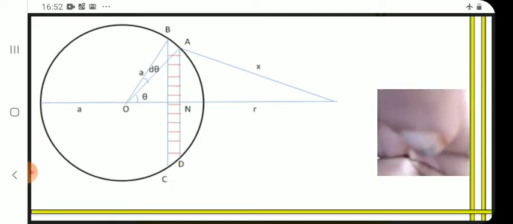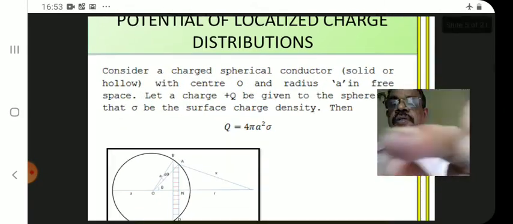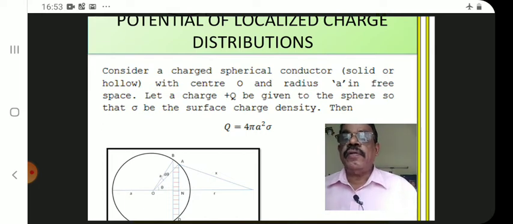The calculation is a little lengthy. The figure is repeated, so we need not draw the figure always. Once is enough. Consider a charged spherical conductor, solid or hollow, with center O and radius a in free space. Let plus Q be the charge given to the sphere, and sigma the surface charge density. Then Q is 4 pi a square sigma, or sigma is Q by 4 pi a square. Charge by area is sigma. No explanations needed, you can easily follow.